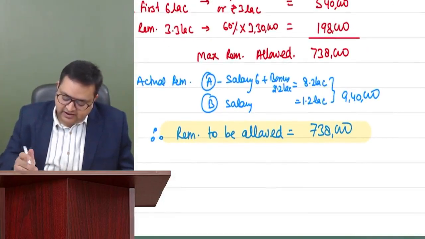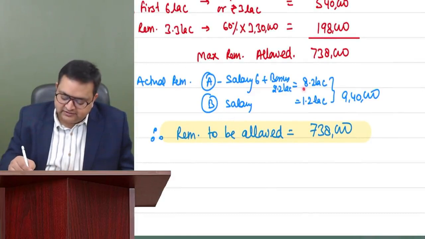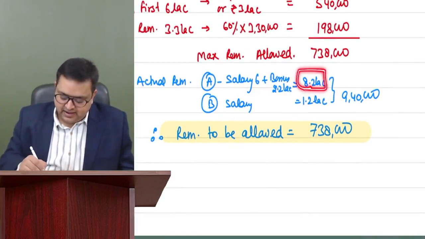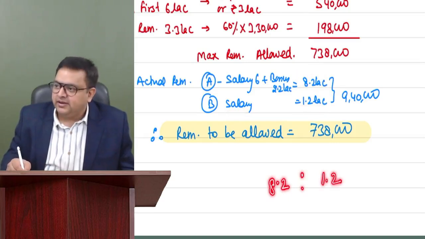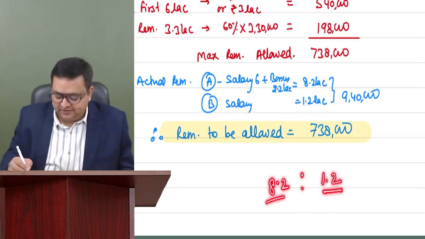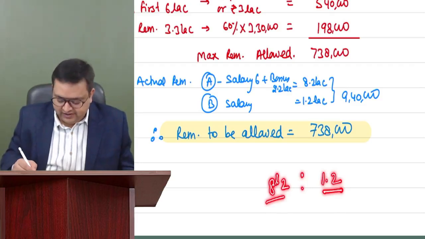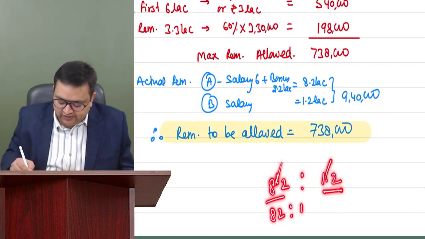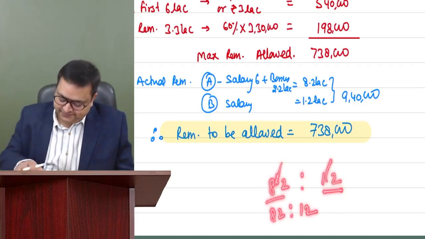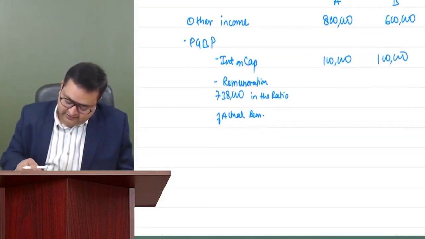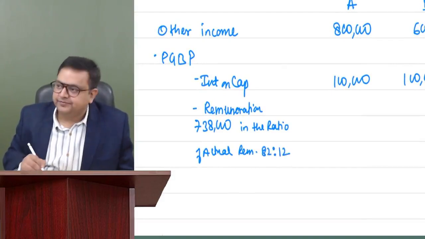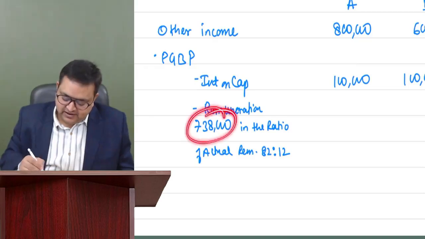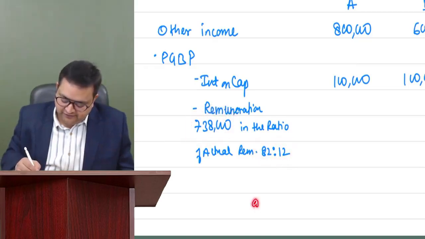So how much was the actual remuneration? We have done it over here. A was getting salary and bonus, in total 8.2 lakh. And B is getting a salary of 1.2 lakh. So it is in the ratio of 8.2 to 1.2. And Amar is correctly suggesting, since it is just a ratio, instead of 8.2 to 1.2, take 82 to 12. So in actual remuneration the ratio is 82 to 12, and 82 plus 12 is 94.